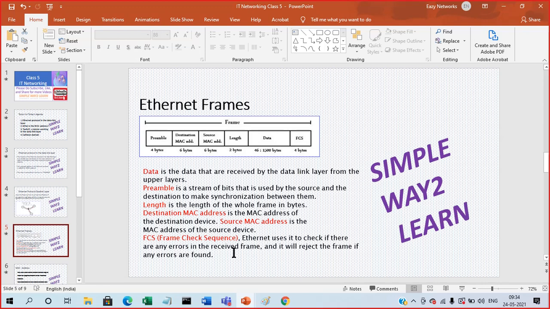Again, there are multiple algorithms or methods we have. Based upon the algorithm or method, first it will detect the error. Once it gets the error, it will ask for retransmission, or it will do some correction. There is a parity check. In parity check we have two types, even parity check and odd parity check. How does the even parity check work?